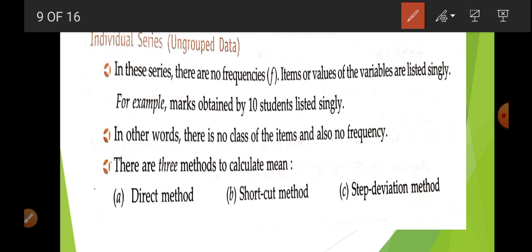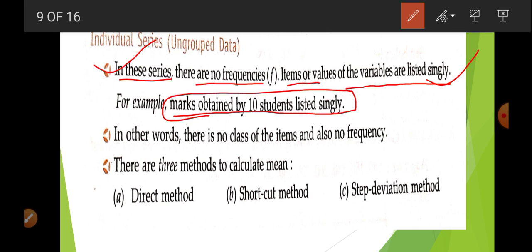What is an individual series? In this series there is no frequency; items or values of the variable are listed singly, for example marks obtained by 10 students, like your mark slip or attendance register. Details of all students are given separately. In other words, there is no class of items and no frequency.